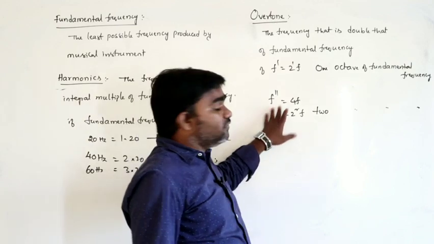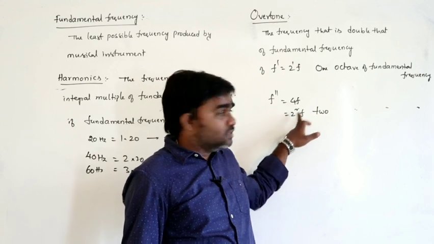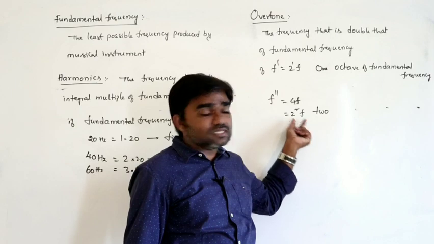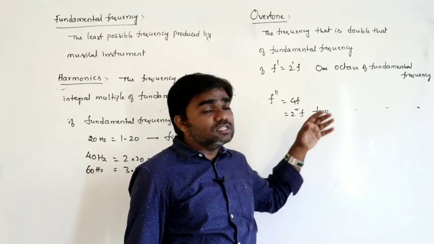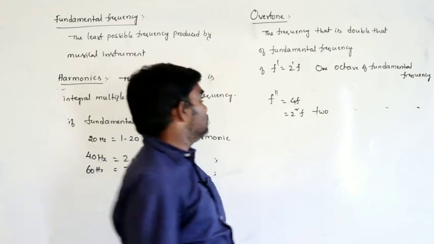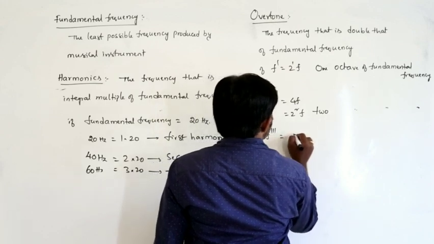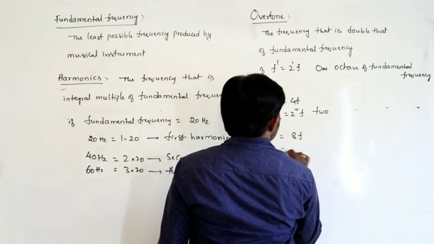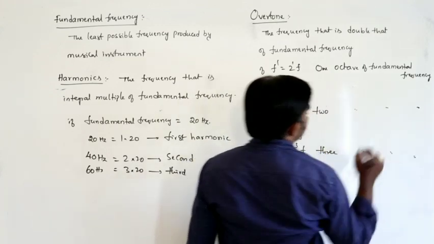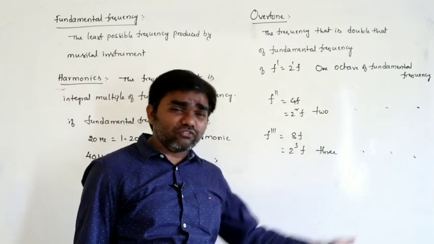If you observe the frequency 4 times the fundamental frequency, then 4 can be written as 2 square, so this frequency is considered as 2 octave of fundamental frequency. Next, let us say I am considering 8f, so that is 2 power 3 into f, this is 3 octave of fundamental frequency, like 4 octave, 5 octave of fundamental frequency.